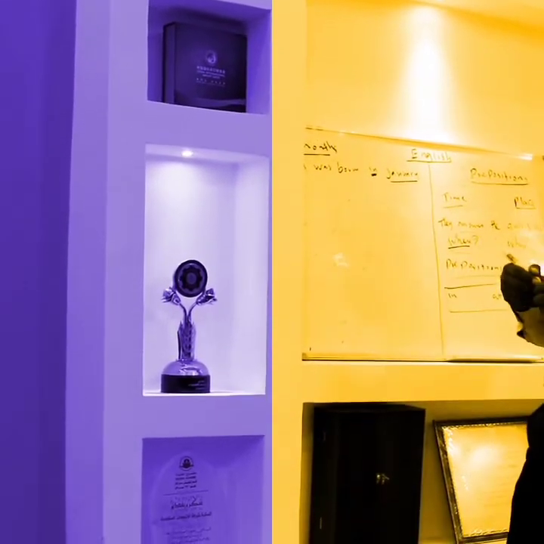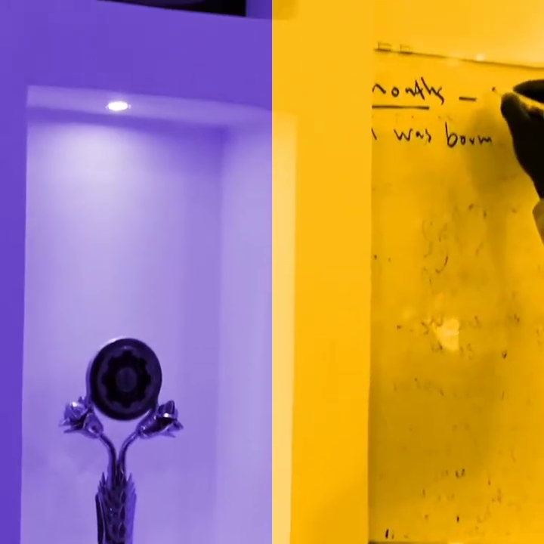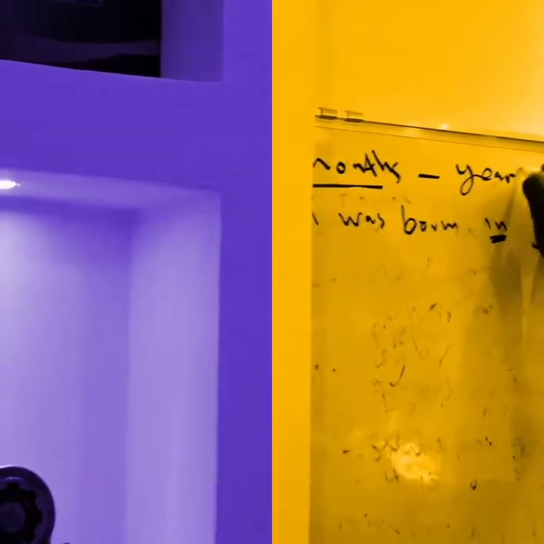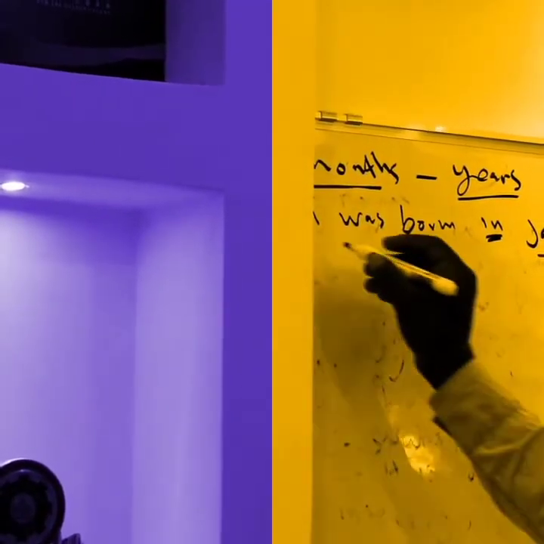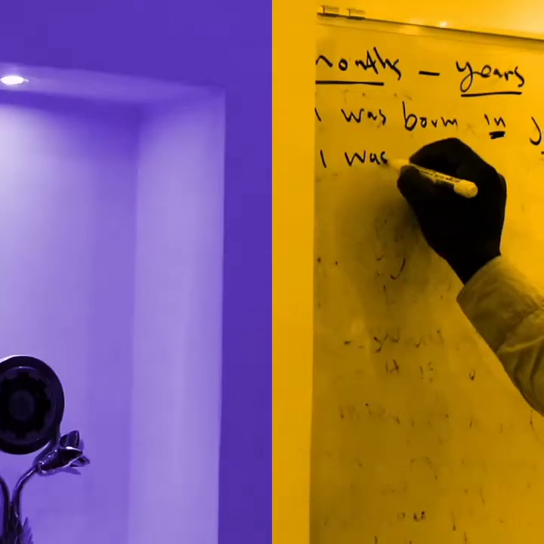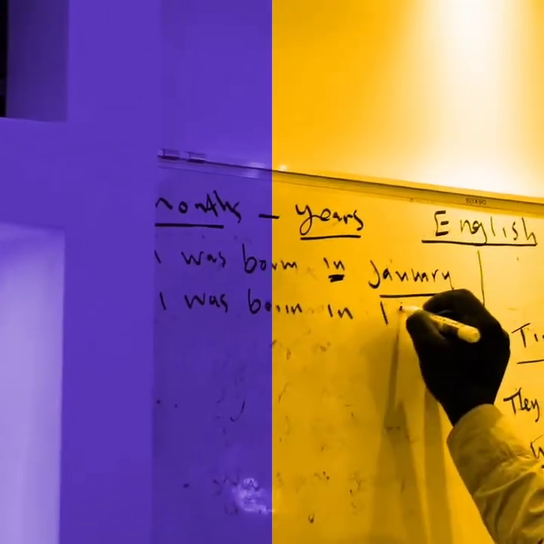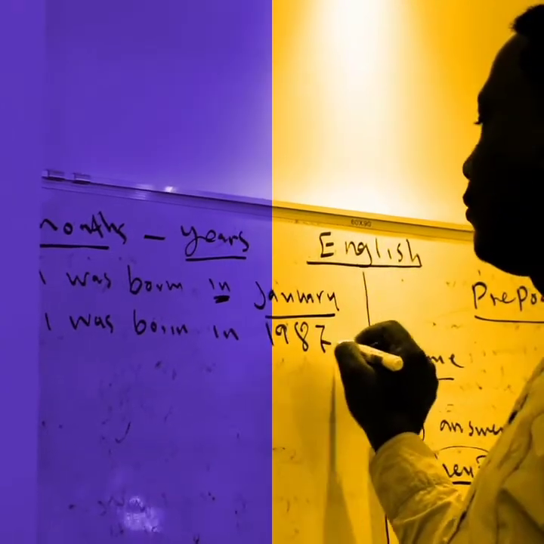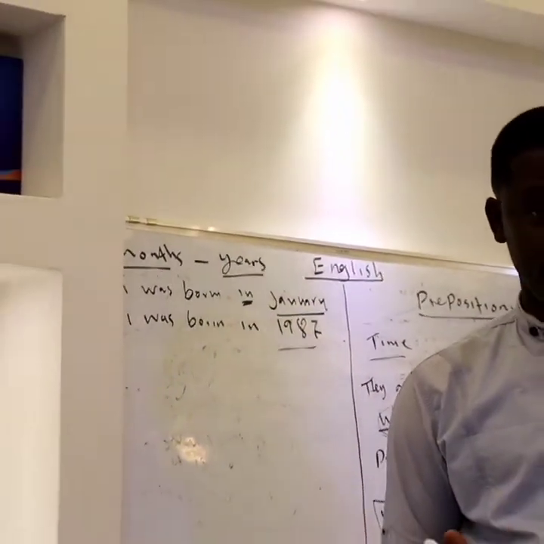We also use the preposition in with years. You can also say I was born in 1987. This is of course exactly the time when I was born.